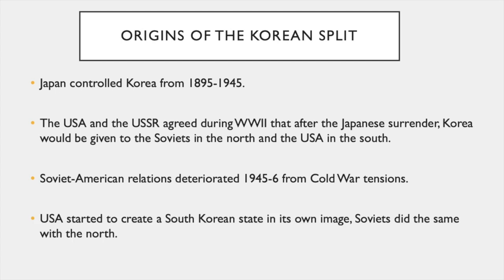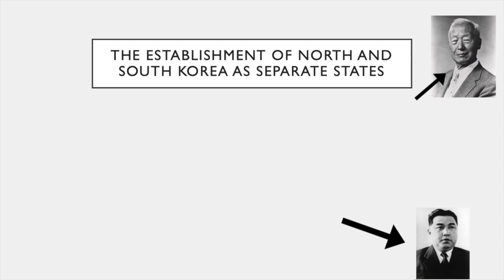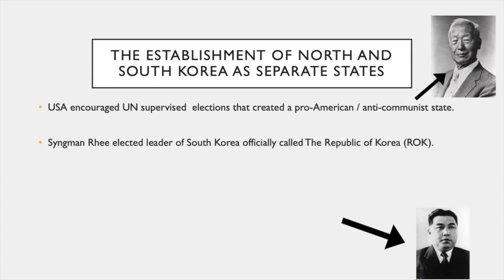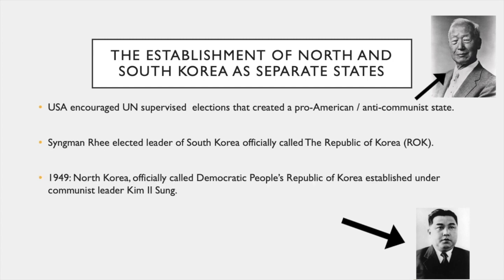The USA started to create a South Korean state in its own image, and the Soviets did the same in the North. Establishment of North and South Korea as separate states. The United States of America encouraged UN-supervised elections that created a pro-American/anti-communist state in the South. Syngman Rhee was elected leader of South Korea, now officially called the Republic of Korea.